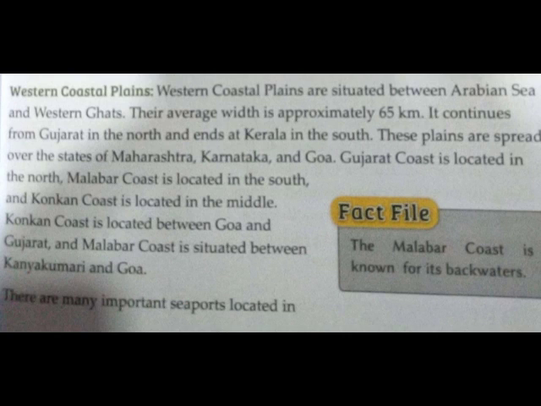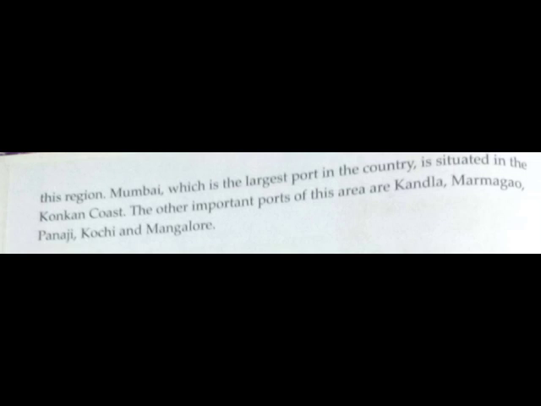You know, students, the Malabar coast is also known for its backwaters, okay? And the Konkan coast is located in the middle. Konkan coast is located between Goa and Gujarat, and Malabar coast is situated between Kanyakumari and Goa. There are many important seaports located in this region. Mumbai, which is the largest port in the country, is situated on the Konkan coast. The other important ports of this area are Kandla, Marmagao, Panaji, Kochi and Mangalore.